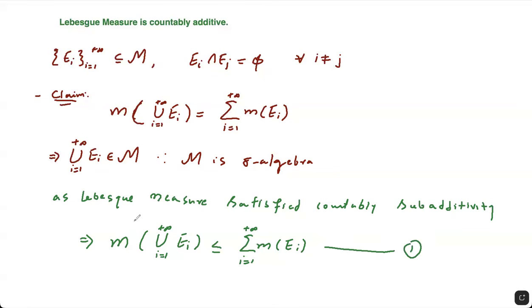Okay, so for the reverse inclusion, because for the equality you have to take first less than or equal to and then greater than or equal to. So for the reverse inclusion, let's see what you do. Here I will change the color. So I will take a finite collection from this collection. I will take E_i's where i is from 1 to n.